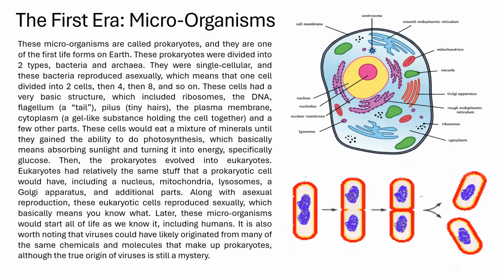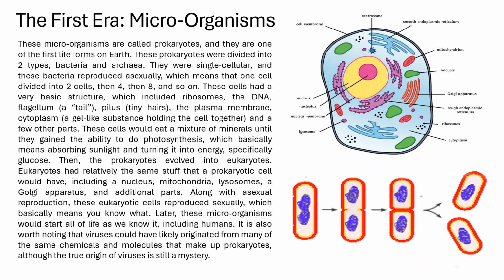The first era, microorganisms. These microorganisms are called prokaryotes, and they are one of the first life forms on Earth. This is referring to the last slide, where we talked about how amino acids started to form microorganisms, the first forms of life on Earth. They were single-cellular, and prokaryotes reproduced asexually, which means that one cell divided into 2, then 4, then 8, and so on. These cells had a very basic structure which included ribosomes, the DNA, flagellum, pilus, the plasma membrane, cytoplasm, and a few other parts.